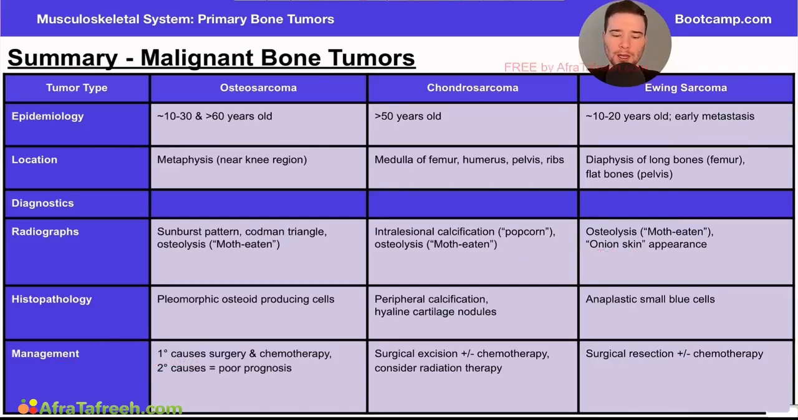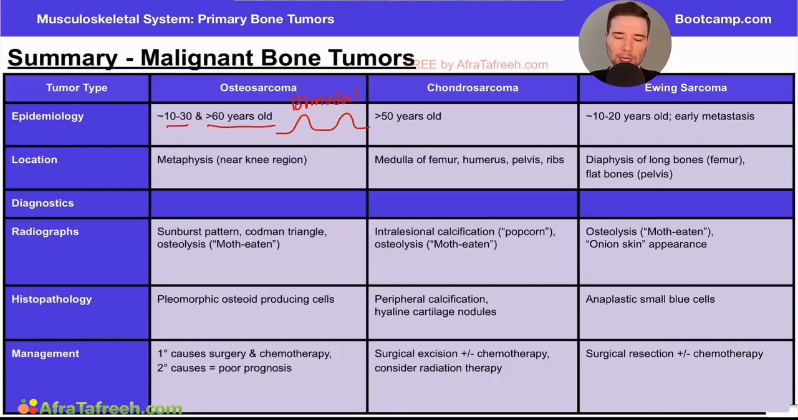So first, let's talk about the osteosarcoma. The epidemiology is going to include a bimodal age distribution, 10 to 30, and then greater than 60. So again, this means there's not a lot of cases early on, then there's a spike in cases in a certain age range. There's not a lot of cases in kind of the middle age, and then there's a spike in the cases as patients get older as well. This is called bimodal, bi meaning two, because there's two primary age ranges we expect to see this pathology.